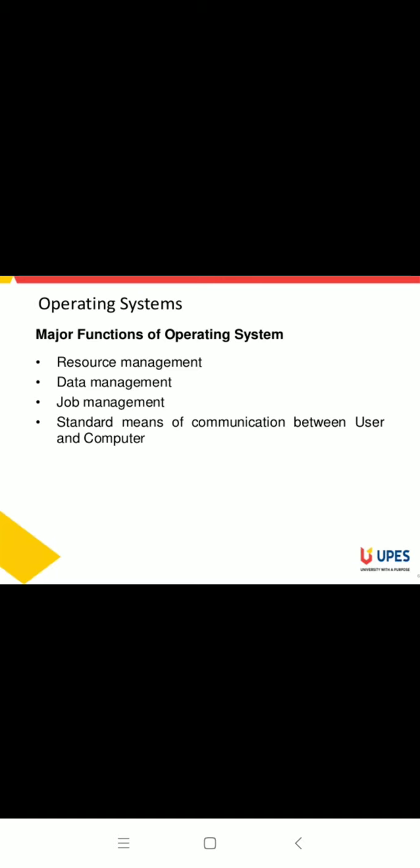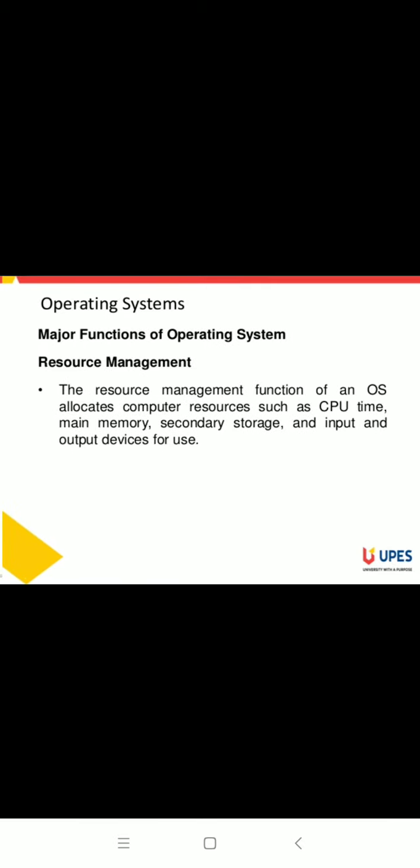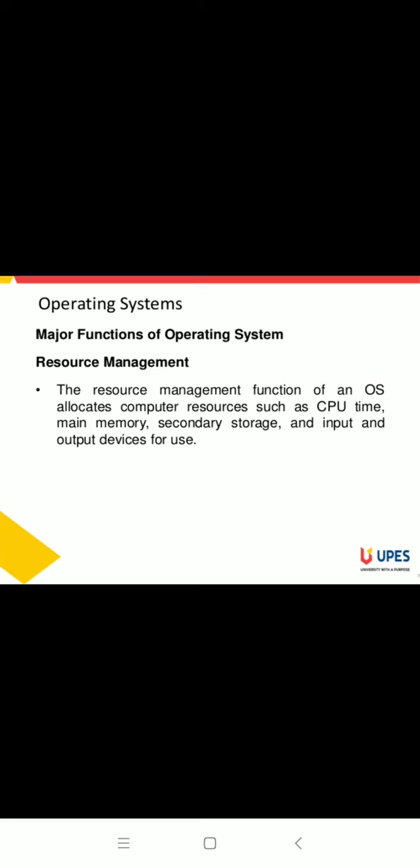The third one is job management, which means how and when a job is executed in the memory or in RAM or not. And the fourth is a standard means of communication between user and computer. Right, so let us see what is resource management.